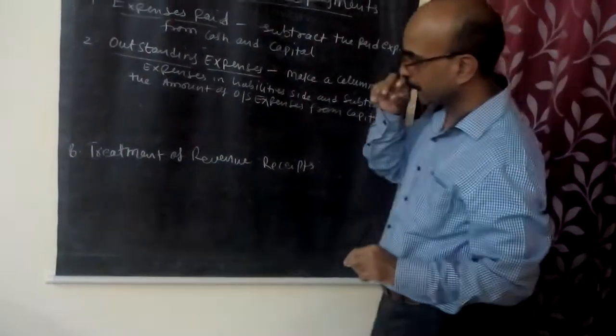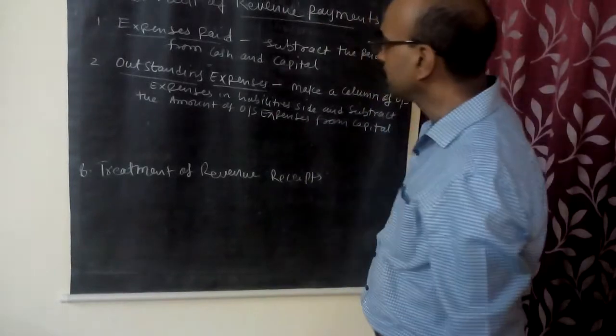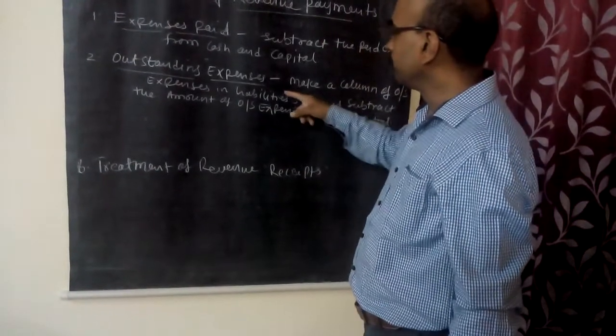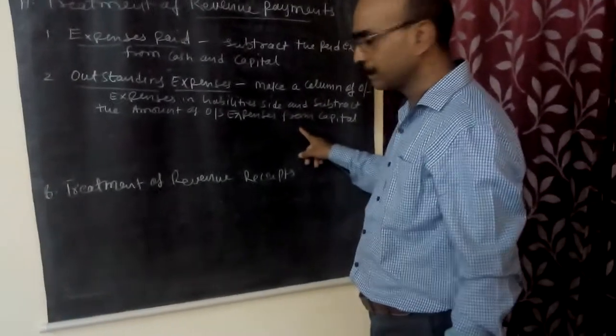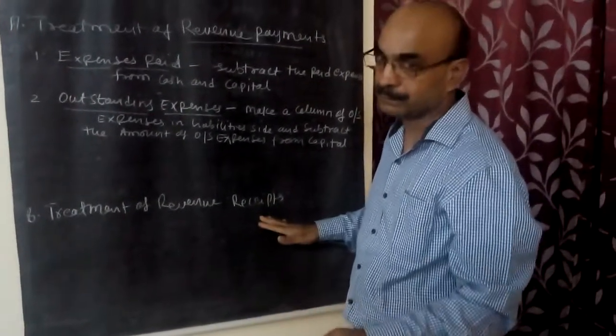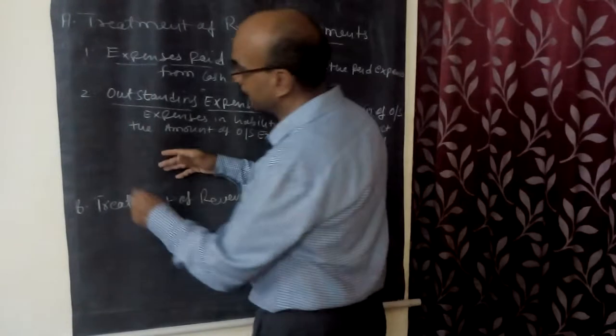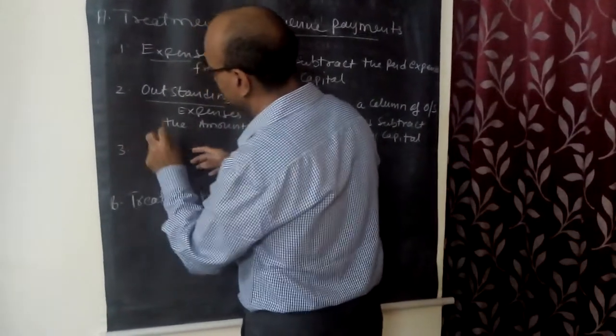Correct? Because when we have outstanding expenses, it will be shown in the column and it will be subtracted from capital, so it will be balancing. That will fulfill the dual aspect of accounting.